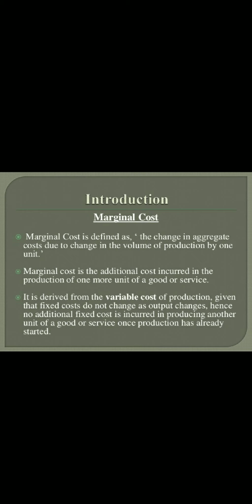Now, what is the marginal cost? Marginal cost may be defined as the change in aggregate cost due to change in the volume of production by 1 unit. It is the additional cost incurred in the production of one more unit of a good or service. It is derived from the variable cost of production, given that fixed costs do not change as output changes. Hence, no additional fixed cost is incurred in producing another unit of a good or service once production has already started.